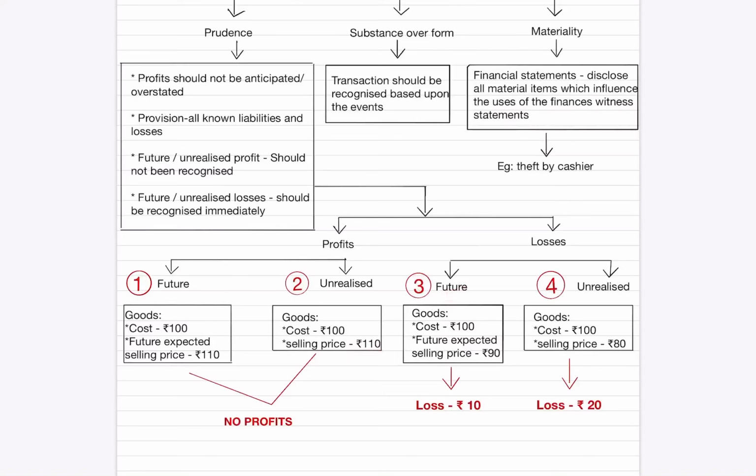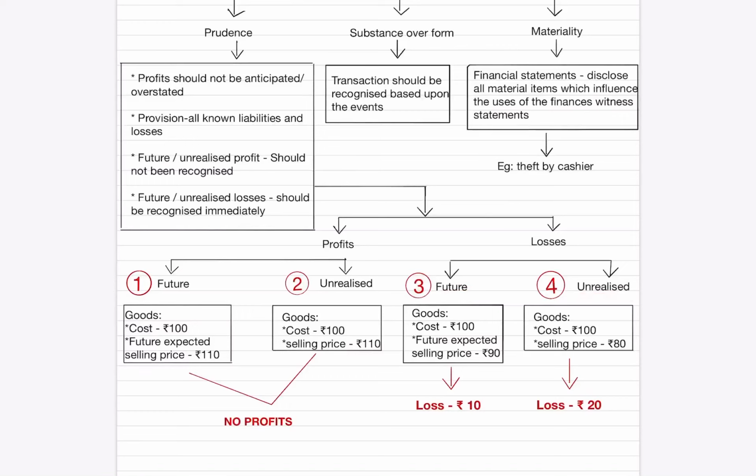Situation 3. Cost of goods is rupees 100 and the future expected selling price is rupees 90. So there is a future loss of rupees 10. Even though the loss of rupees 10 is futuristic, it should be recognized immediately. So thus the future profit is not recognized, but the loss is recognized immediately.